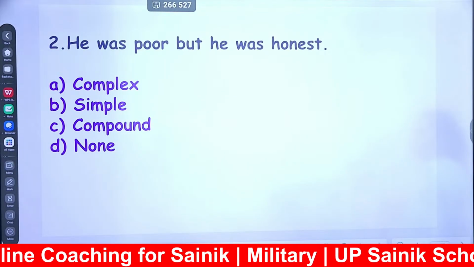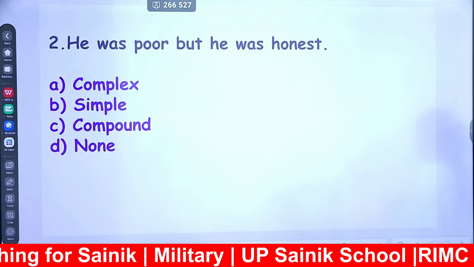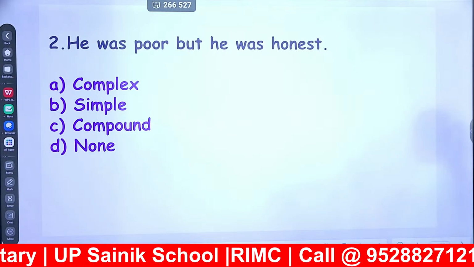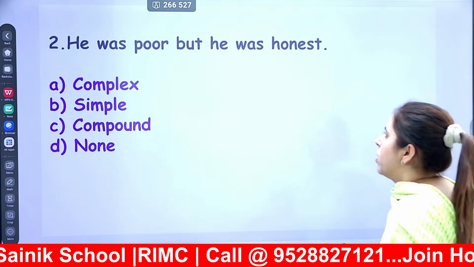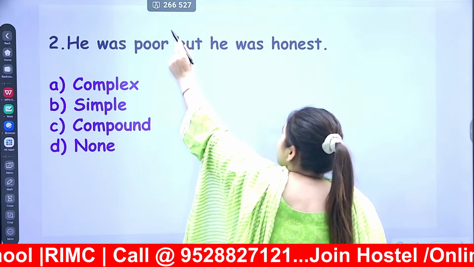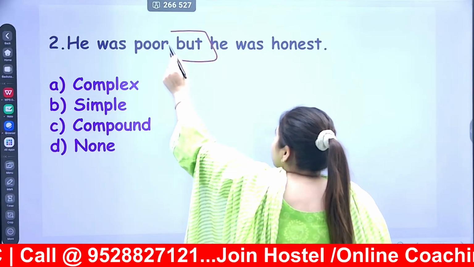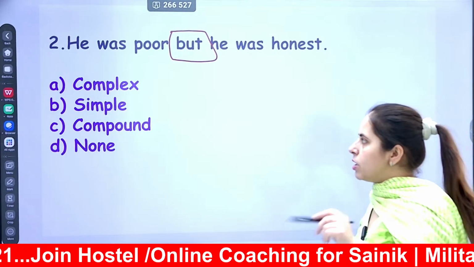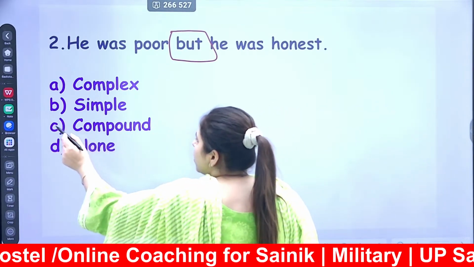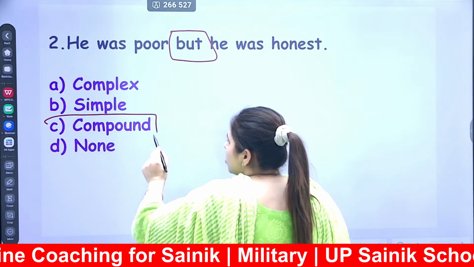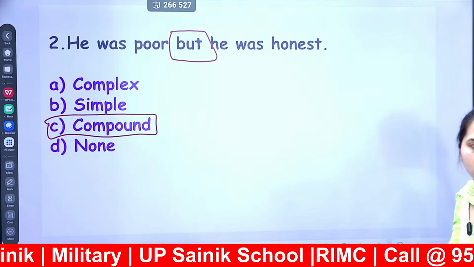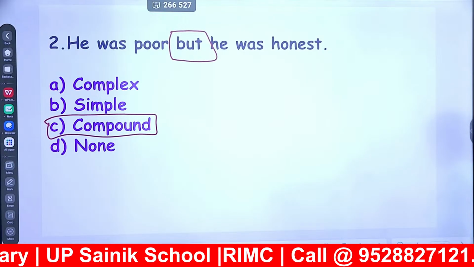He was poor, but he was honest. Focus on the conjunction here. A conjunction has been used, but. Okay? But is your coordinating conjunction. So whenever you are using a coordinating conjunction, your sentence is of compound nature. So this is your compound sentence. Clear?